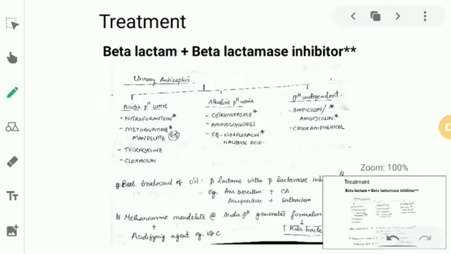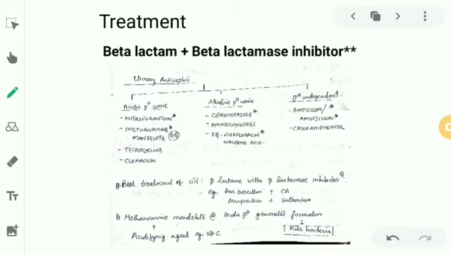What's the treatment? There is a huge table I've given you, which is actually pharmacology, and we need not pay attention to it. But since it will be useful for you guys, I've incorporated that table over here. Generally, for treatment we take a beta-lactam, which is a cell wall inhibitor, plus a beta-lactamase inhibitor. Many bacteria have developed resistance against the beta-lactams because of the enzyme they produce, beta-lactamase, like penicillinase. So we'll use an inhibitor and a beta-lactam together.